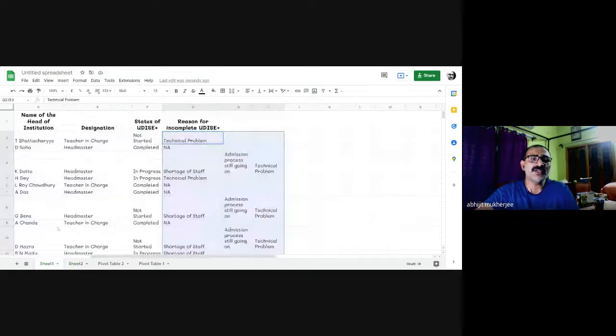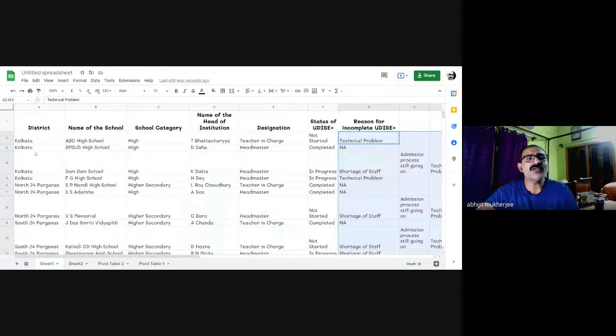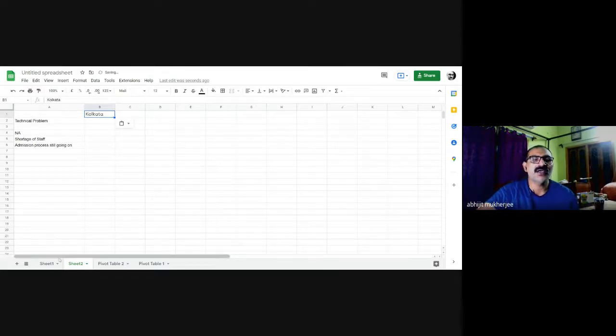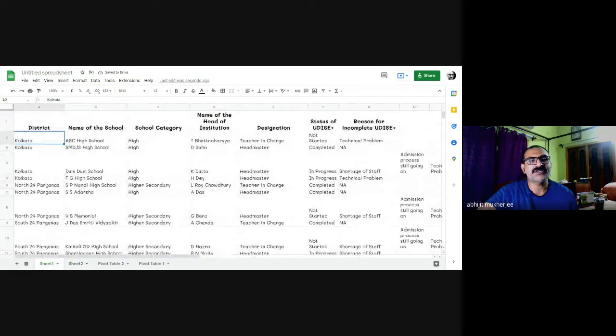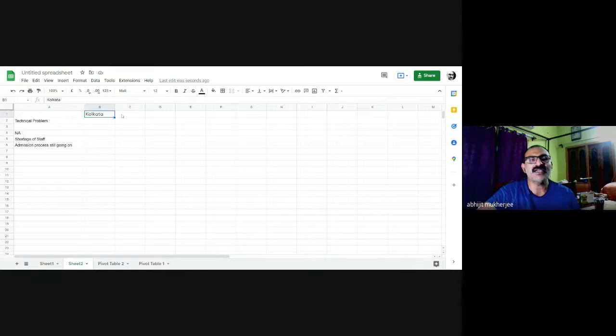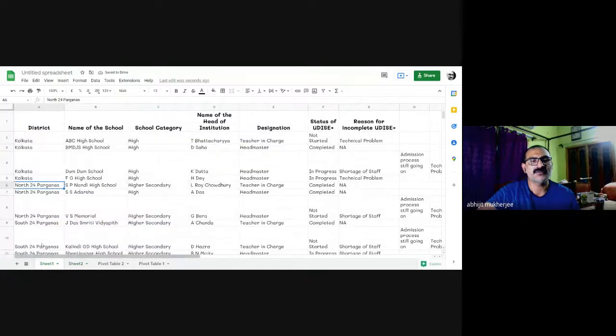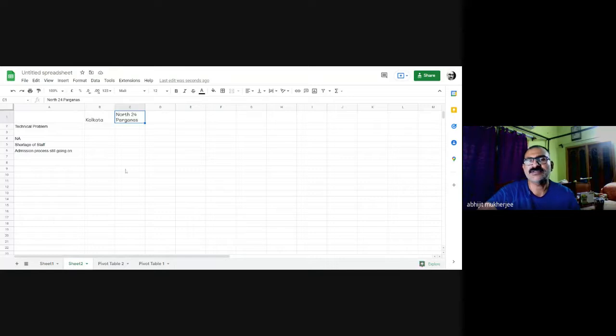And those respondents came from 3 districts. First was Kolkata. I use these Control C and Control V options here just so that the names of the districts are not changed, because for the next activity, if the names of the districts are changed, it will not be completed. Google is not that smart. It has its limitations also.